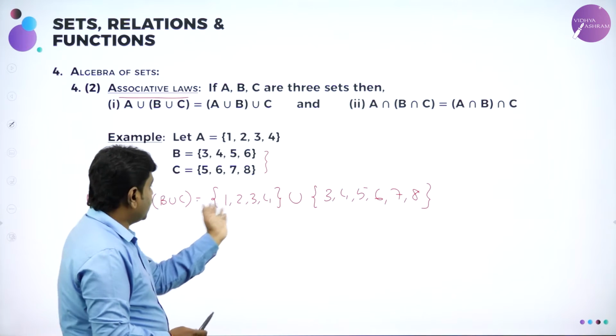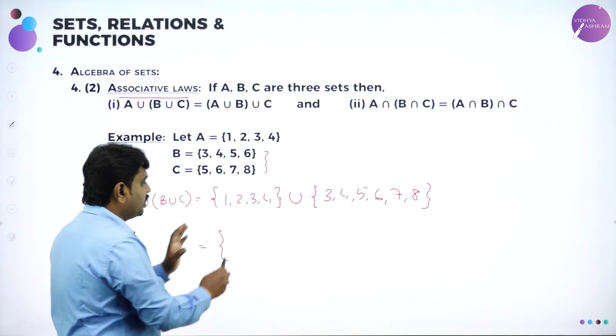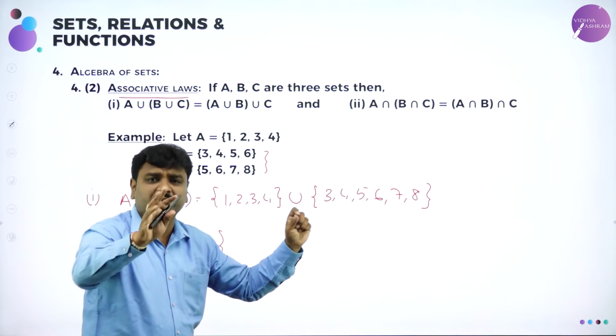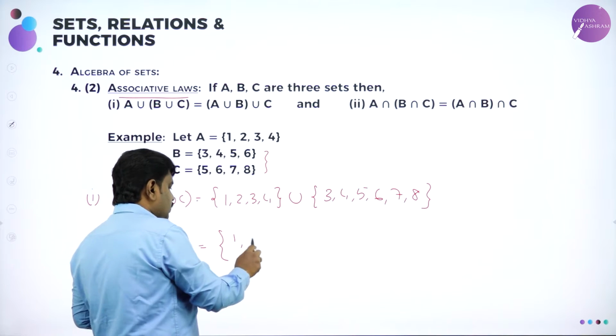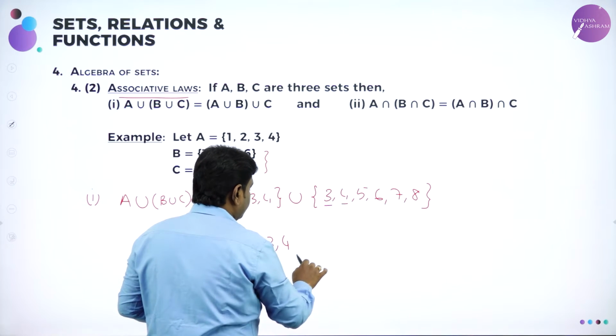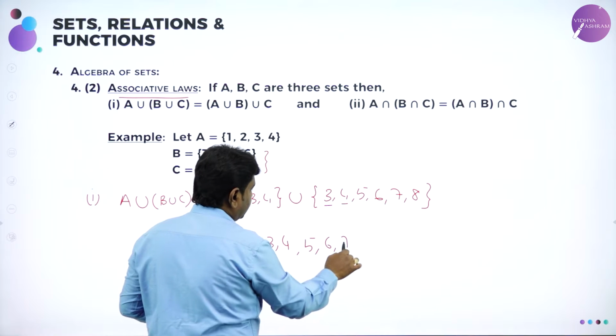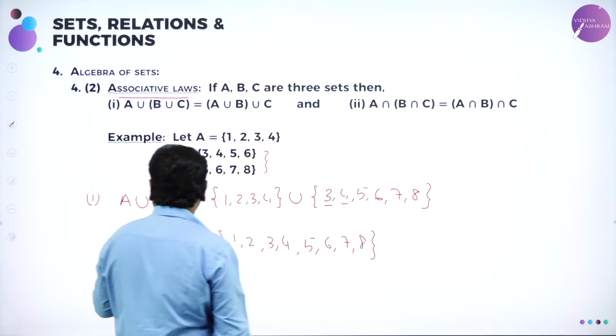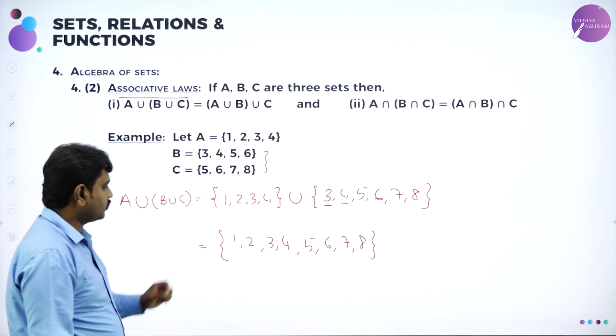This is A. Now again I should do union. What is union? Combine these two without repeating. So I'll start with 1, 2, 3, 4. Then 3, 4 I already wrote, so 5, 6, 7, 8. This is the value of A union (B union C).